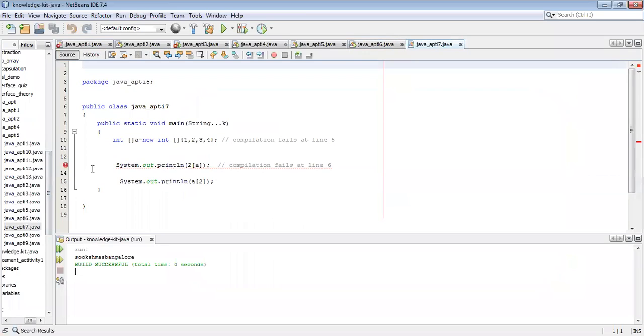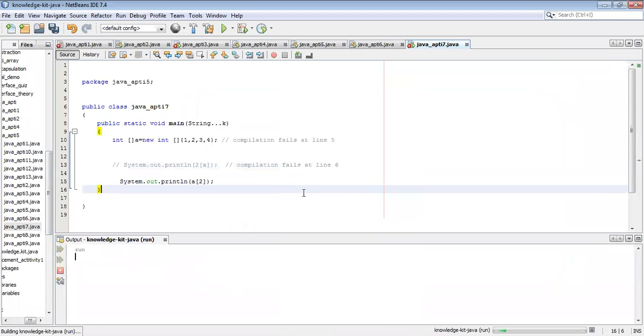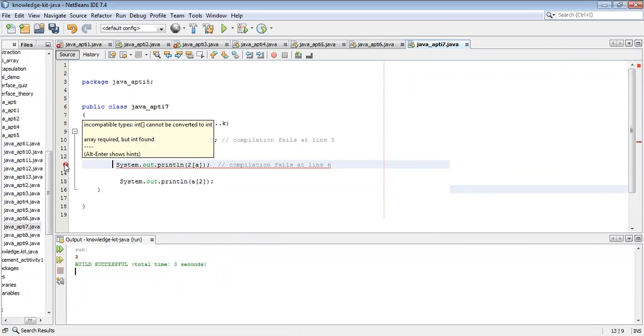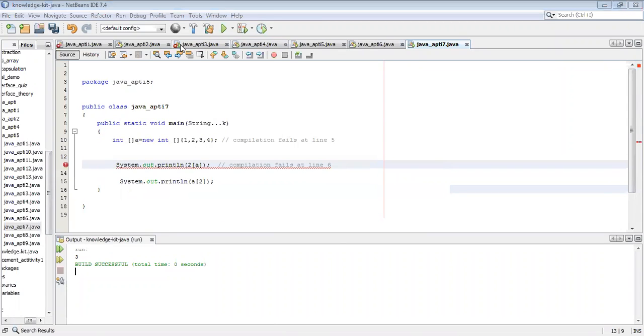See here, you will get an error like this. But we can perform like this in C language, correct? Yes, sir. But here in Java, if you see, you will get the compile time error. So if I ignore this one, then it works fine. See, just observe, array of 2, 0, 1, 2. The value 3 will be displayed on the screen. Got it? We'll go for the next question.